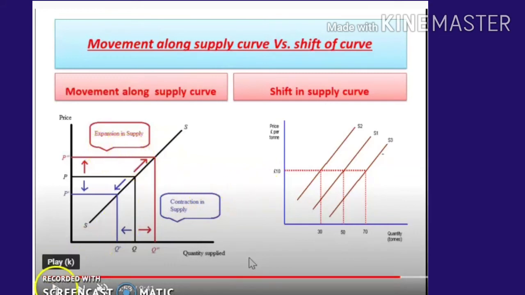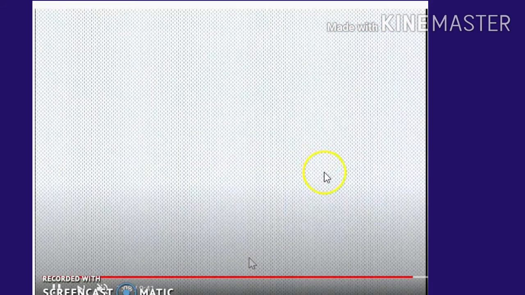Here you can see the shift in the supply curve. A rightward shift when supply increases because other factors change, and a leftward shift if price stays constant and other factors change.